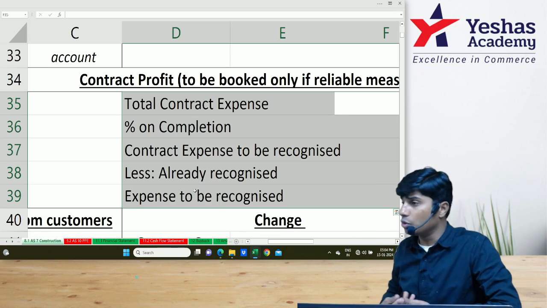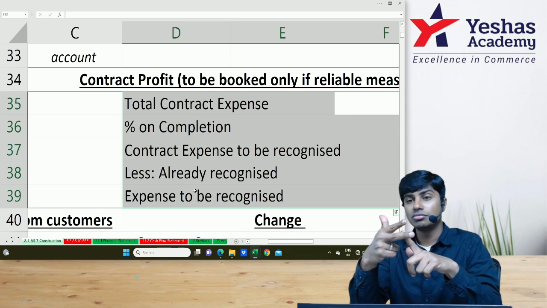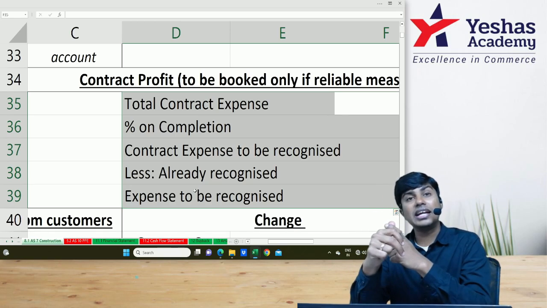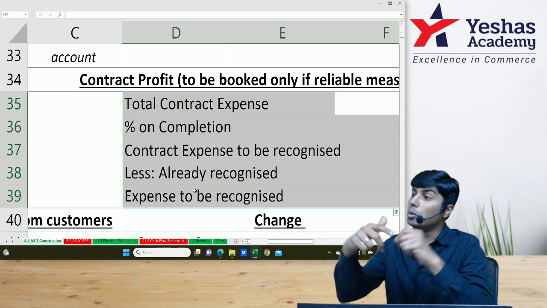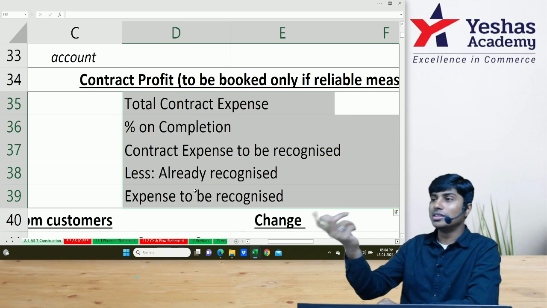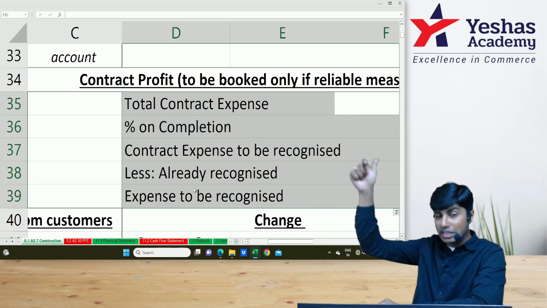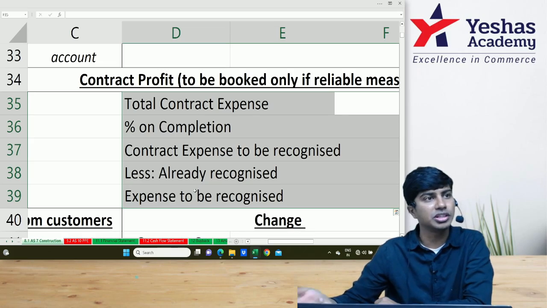However, there are certain questions where they'll give you contract revenue and they'll give you profit or loss. Contract revenue minus profit, or contract revenue plus loss, will be contract expense. That will be the total contract expense. You multiply by percentage to find contract expense till date. From that, we'll deduct what is already incurred. We'll get contract expense incurred during the period.